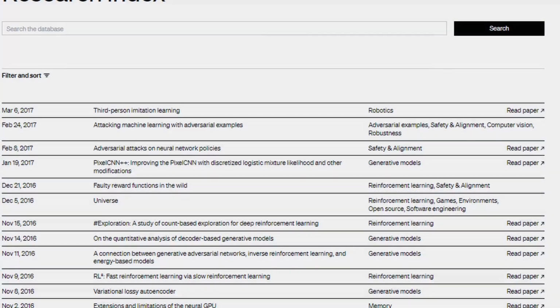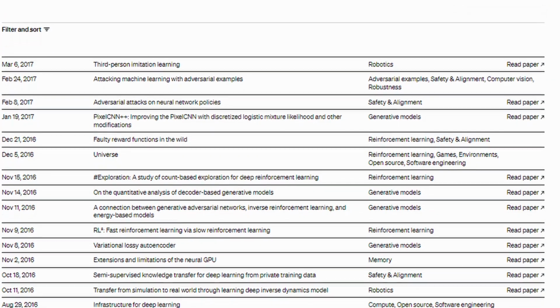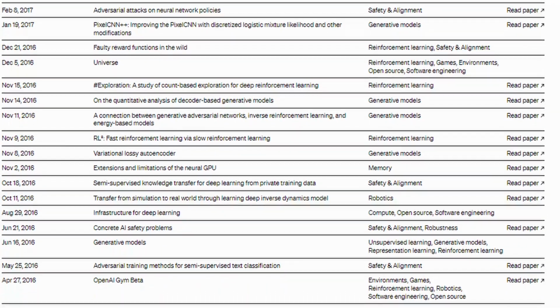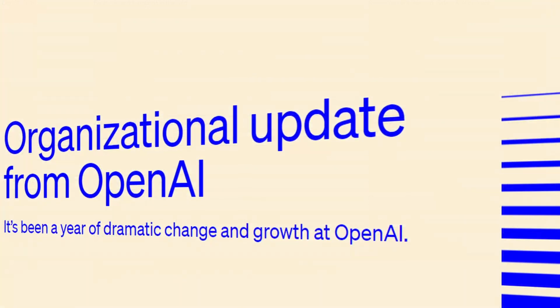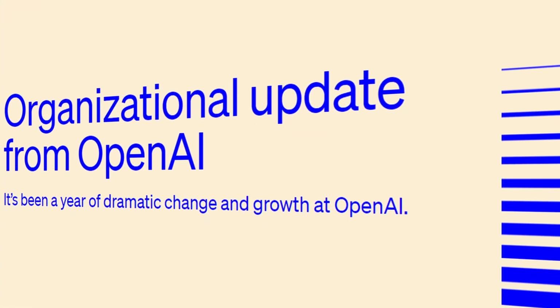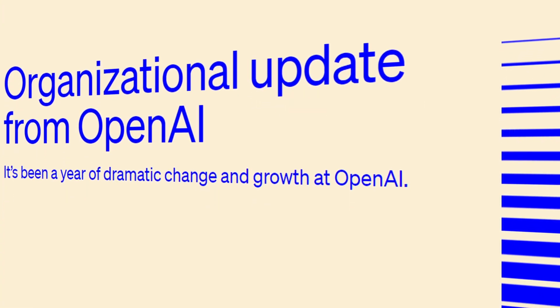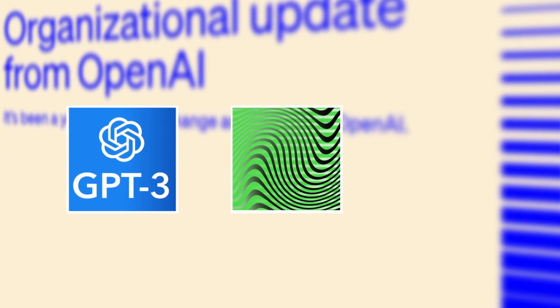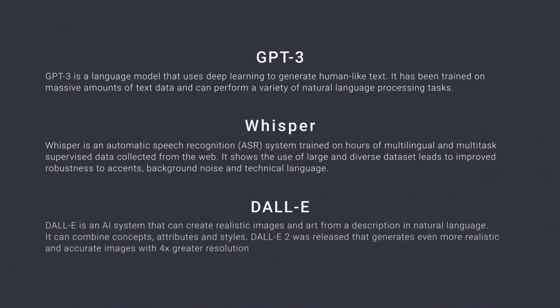In its early years, OpenAI mainly focused on researching artificial intelligence and publishing their research findings within the AI community. But over the years, as the company grew, they expanded their scope and activities. This includes the release of various AI models and tools such as GPT-3, Whisper, and DALL-E. GPT-3 is a language model that eventually grew into the ChatGPT we all know.